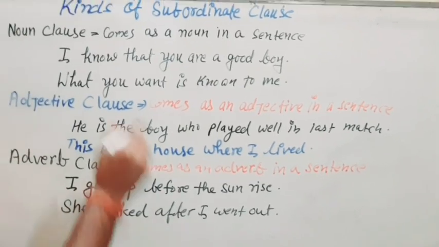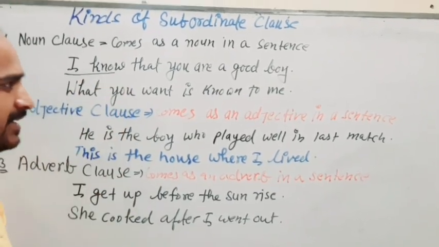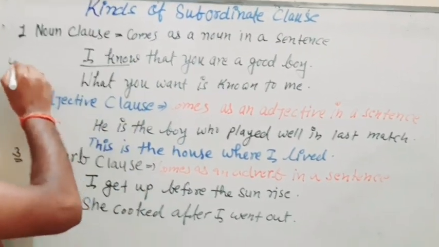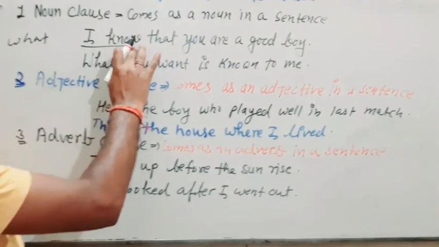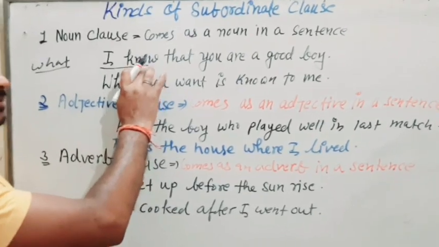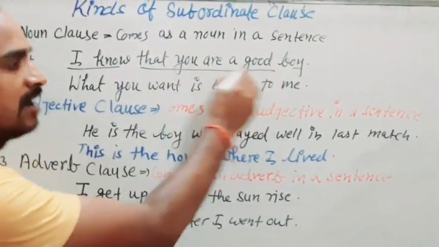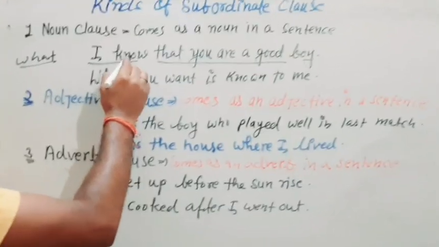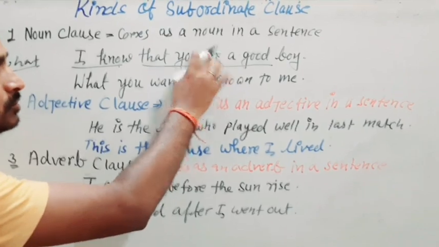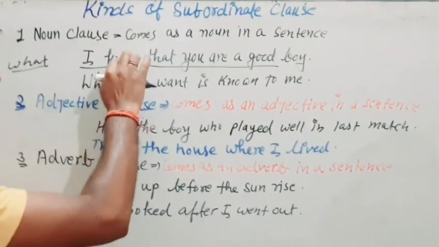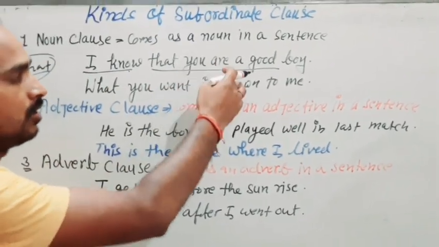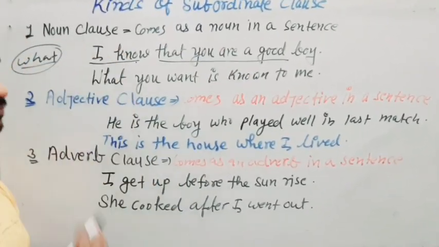For finding out a noun clause, what can we do? We just need to put up a question with the main verb using what. So I know. So what do I know? So we have this clause. After asking a question using what with this main verb, we are having the answer. So whenever we ask a question with the main verb using what and we get a clause, it is a noun clause. Got it?